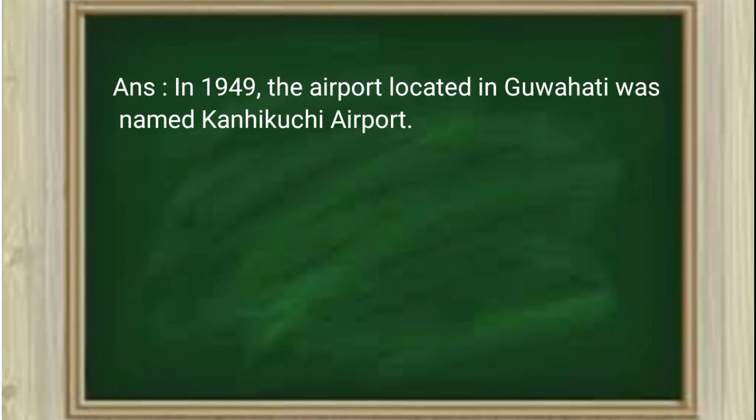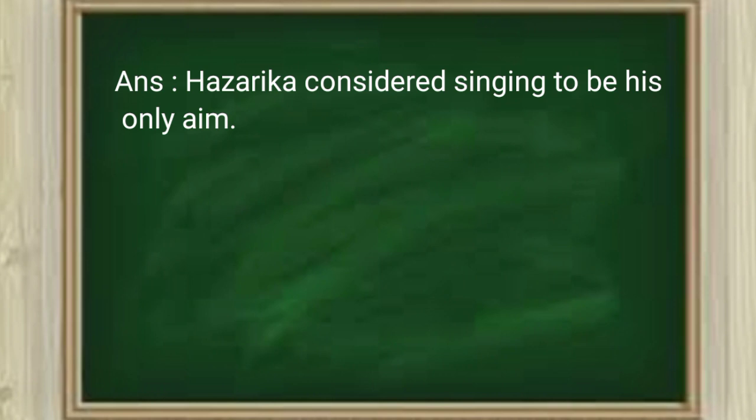C. What was the name of the airport situated in Guwahati in 1949? Answer. In 1949, the airport located in Guwahati was named Kahikuchi Airport. D. What did Hazarika consider to be his only aim? Answer. Hazarika considered singing to be his only aim.